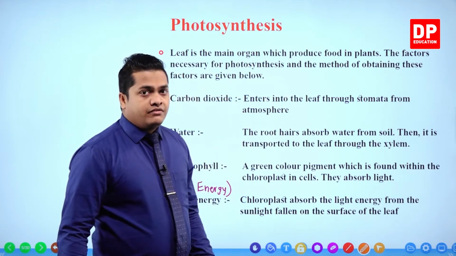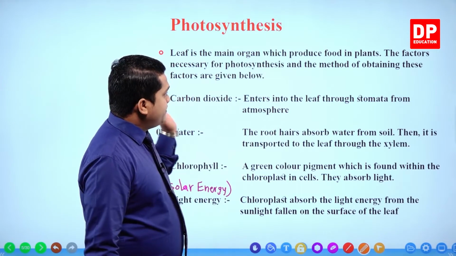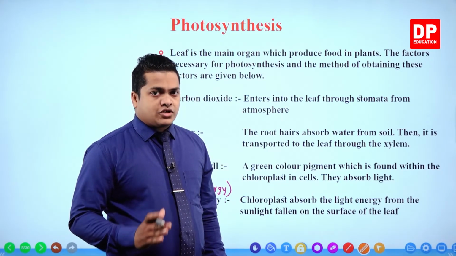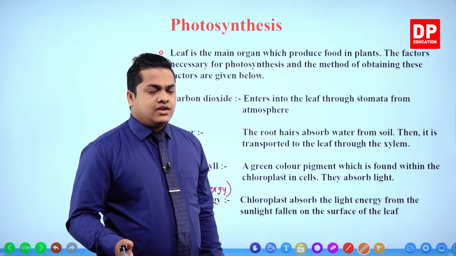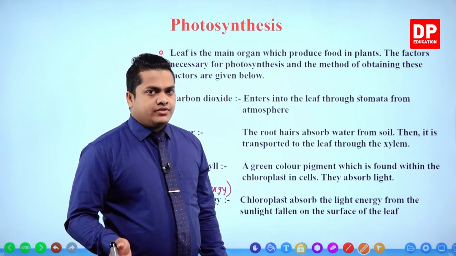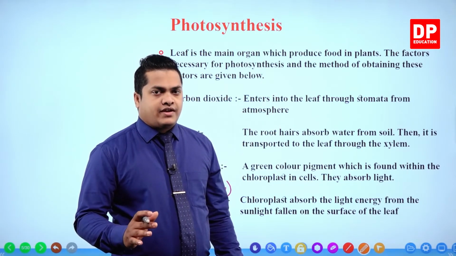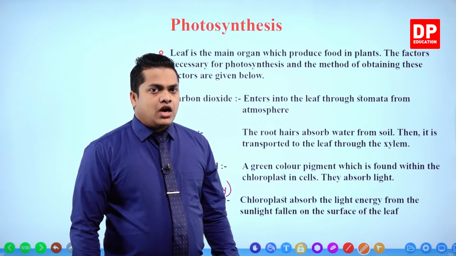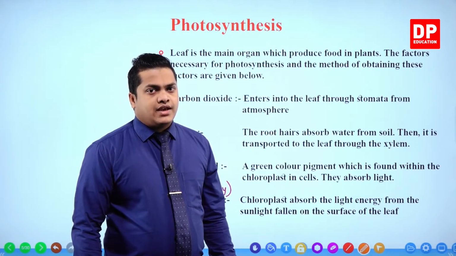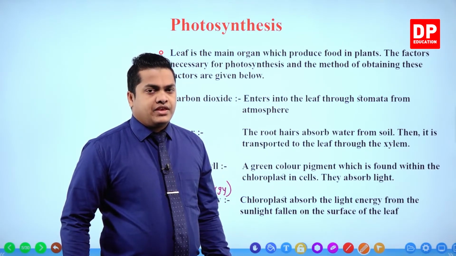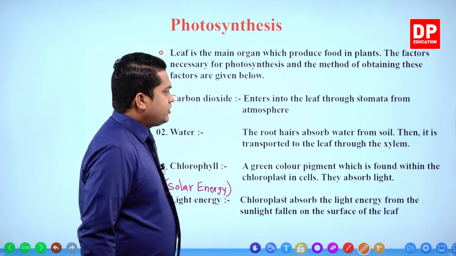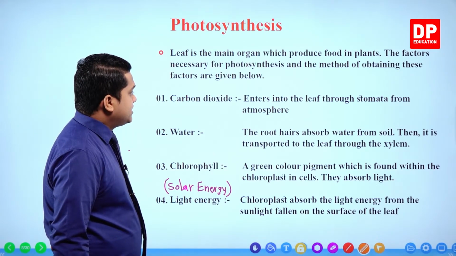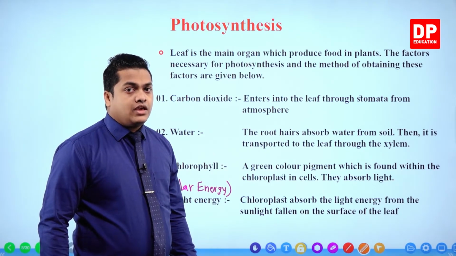Now we are going to discuss how these main raw materials or factors necessary for the production of food, for photosynthesis, are obtained from the environment. You know that chlorophyll is not an external factor, it's an internal factor. So mainly we are discussing how these 3 other factors get absorbed into the plant leaf from the environment. Let's see the methods of obtaining these 3 factors other than chlorophyll.